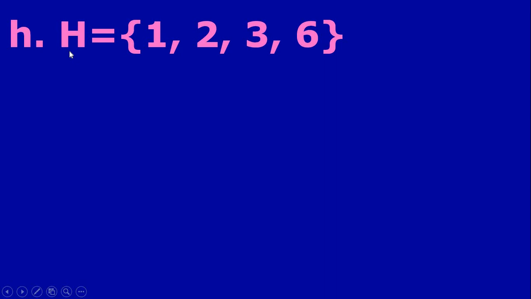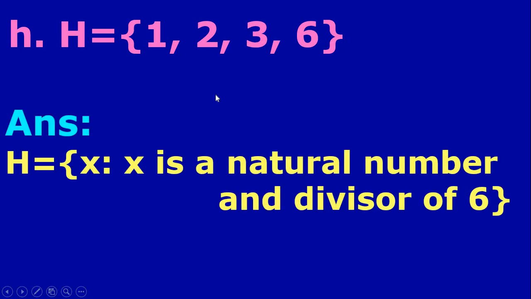So next question, H = {1, 2, 3, 6}. Now what are these numbers? 1, 2, 3 and 6. They are natural numbers, positive numbers, integers also, but all such numbers are not there. Here we have only 1, 2, 3 and 6. So these numbers are the positive divisors of 6. We can write H equals the set of all x such that x is a natural number and a divisor of 6. All these are natural numbers and also divisors of 6.